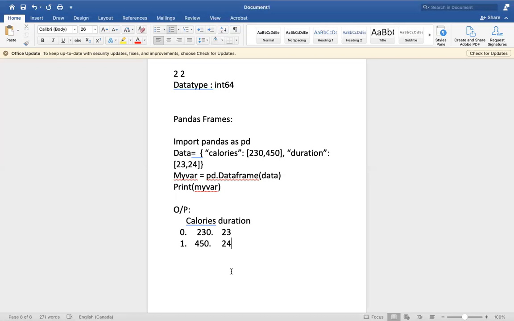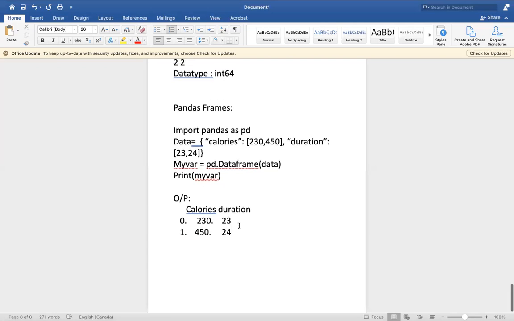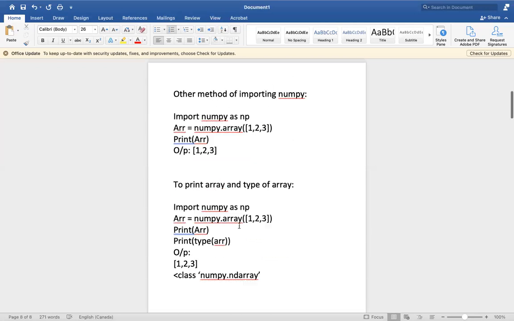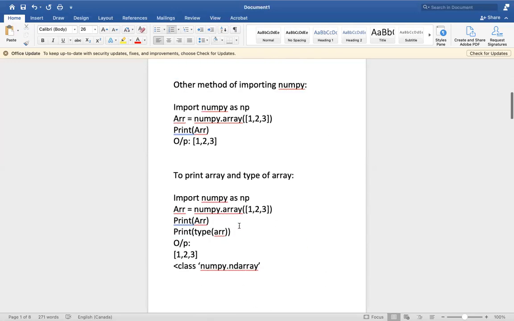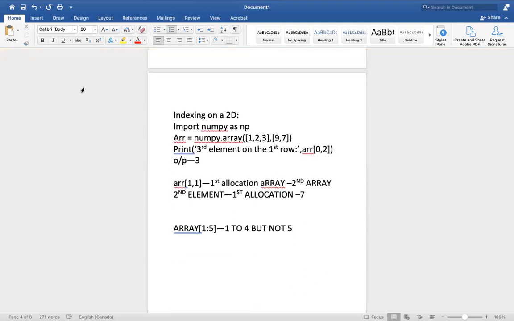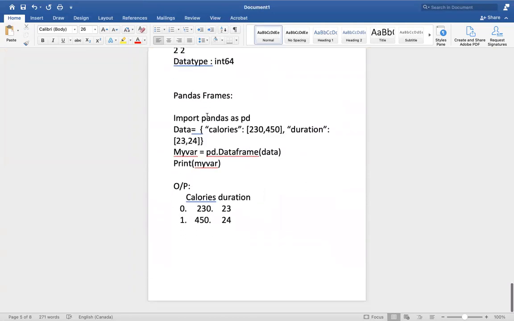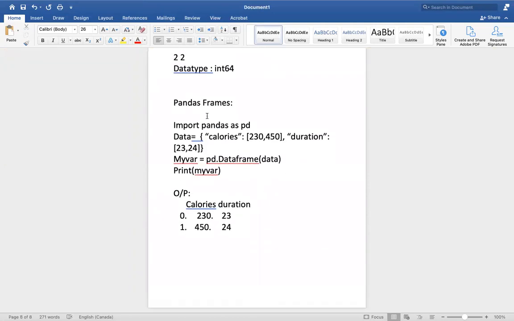Okay, so in this way we can use these pandas frames and we can get the outputs simultaneously. So one of the more important things in pandas is that pandas can read CSV files. So what is meant by CSV file? A CSV file is nothing but like an Excel file or something like that. Okay, so you can remember this also. You can load the CSV file into a data frame and we can view that in the output.